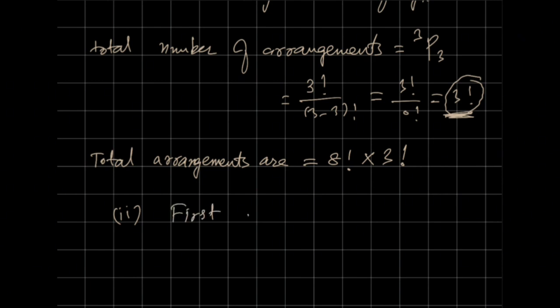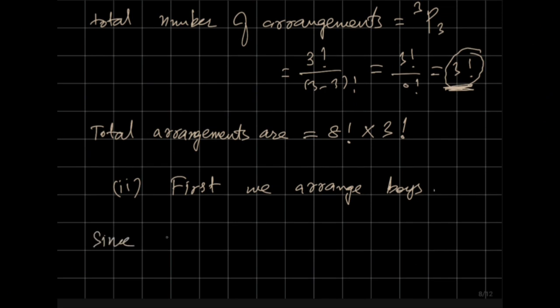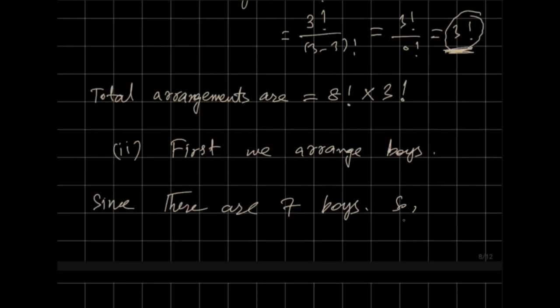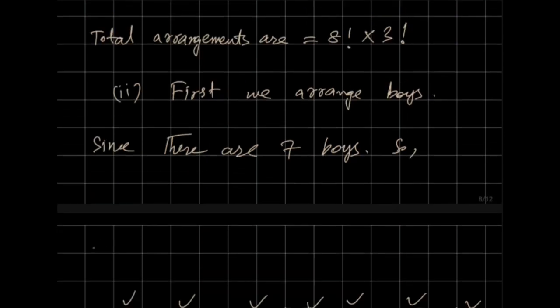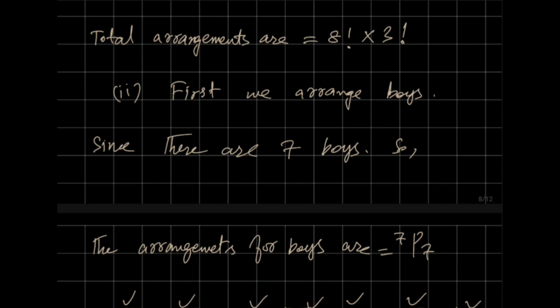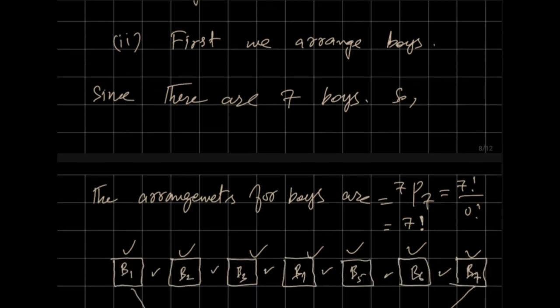So first, we arrange boys. Since there are 7 boys, the arrangements for boys are 7P7, right? Which is 7 factorial over 7 minus 7 factorial, which is 0 factorial. So its answer is 7 factorial. This is the arrangement for boys.